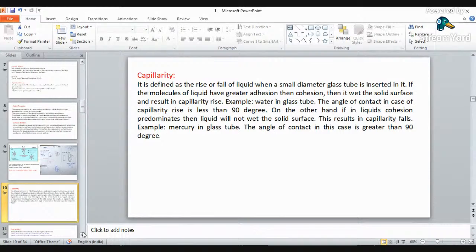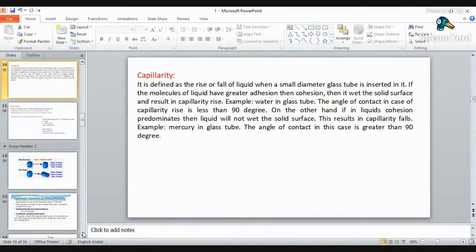The next property of fluid is capillarity. Capillarity is nothing but the rise or fall of a liquid when it is in a small diameter tube as compared with a larger diameter. If you have a larger diameter container and you insert a small diameter tube, then there will be either a rise or a fall in the water surface. This rise or fall depends on the cohesive and adhesive properties of the liquid inside as well as outside of that particular tube.